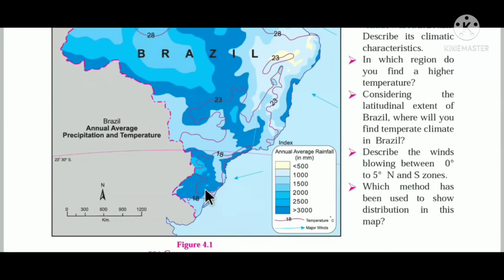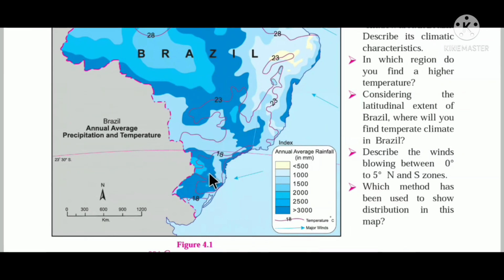As you move towards the north, it shows a lighter color. Yes, this is the area where you see barren land, and it falls into a rain shadow region. The Amazon basin, which is in the center, receives more rainfall because there are no barriers.